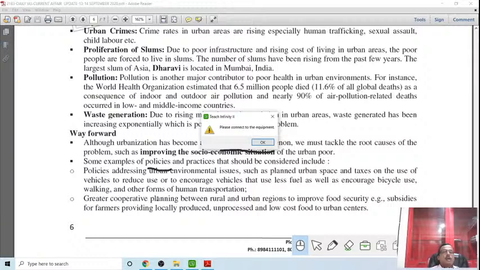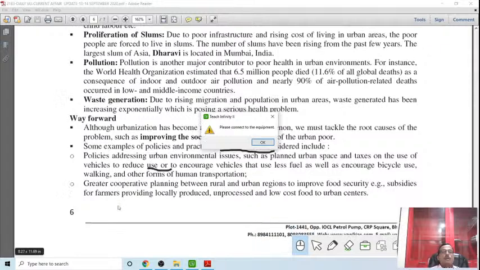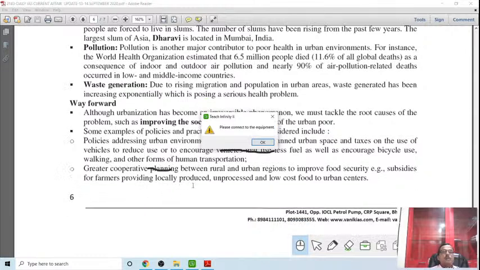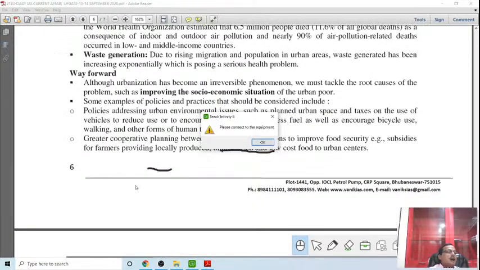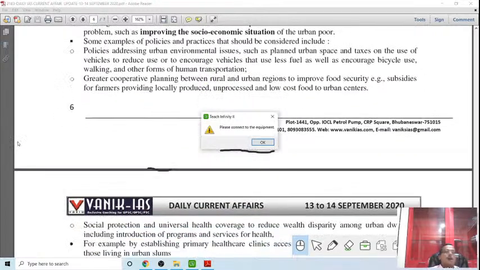Okay, policy addressing urban environment, such as greater cooperative planning between the rural and urban regions to improve food security, and subsidy for farmers providing locally produced, unprocessed and low cost food to urban settings, because urban areas have adjacent rural areas. So there must be cooperation. The products of the nearby rural area should be able to come to the urban area, so the urban poor will be able to get the supply of those things.